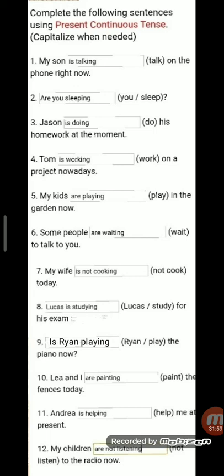Lucas is studying for his exam. यहाँ पे you have to add a question mark है तो Rian and play तो यहाँ पे you have to use is. Rian is single boy playing the piano today. Lee and I are painting the fences today. Two children, I and Lee. Andrea is helping me at present. My children are not listening to the radio now.